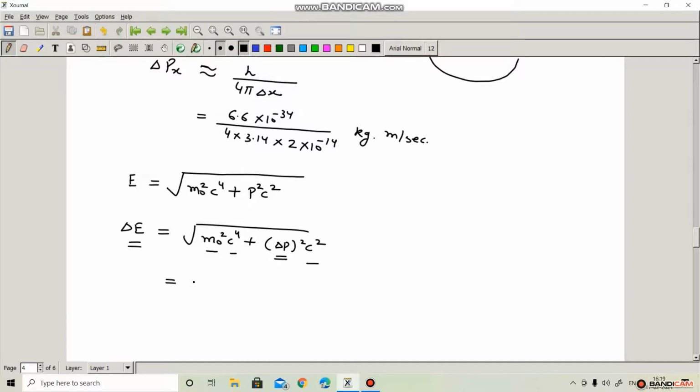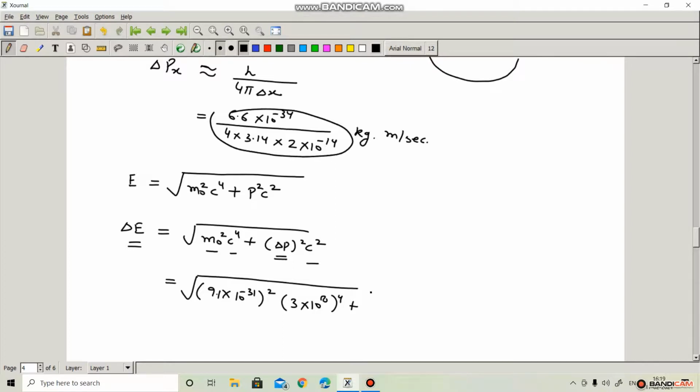And if we put the values of all the parameters, m naught means the rest mass of the electron, 9.1 into 10 to the power minus 31, m naught square, c is 3 into 10 to the power 8, power 4, delta p is this. So we can put the value of delta p, 6.6 into 10 to the power minus 34 upon 4 into 3.14 into 2 into 10 to the power minus 14.